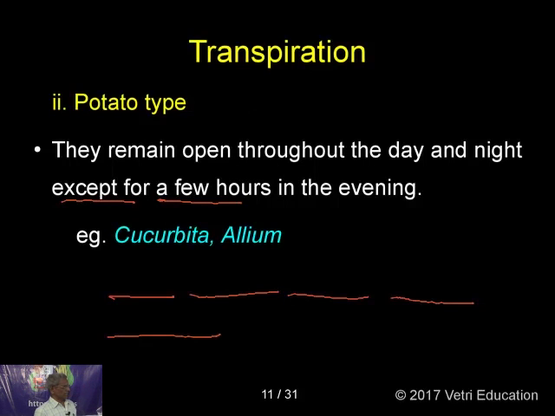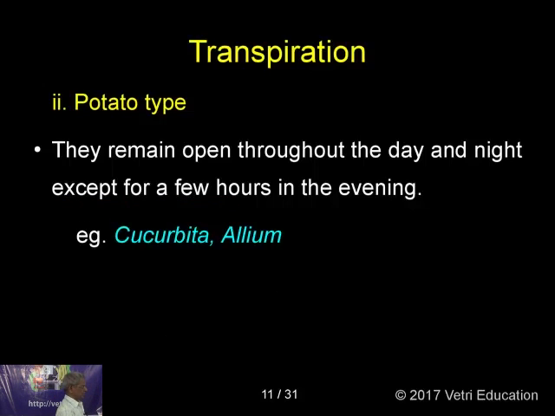Then potato type. In potato, what happens? They remain open throughout the day and night, except for a few hours in the evening. See, only for a few hours in the evening they close, but they remain open throughout the day, as well as during the night. The example of this category is Cucurbita. You must be knowing about Cucurbita, that is cucurbits, coming under the family. Cucurbita is a pumpkin, the best example.